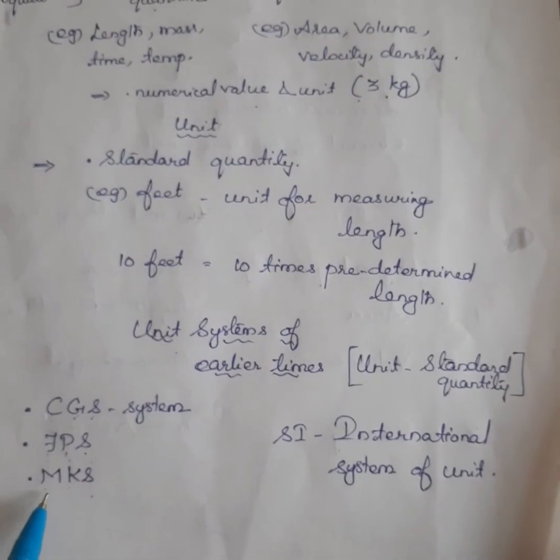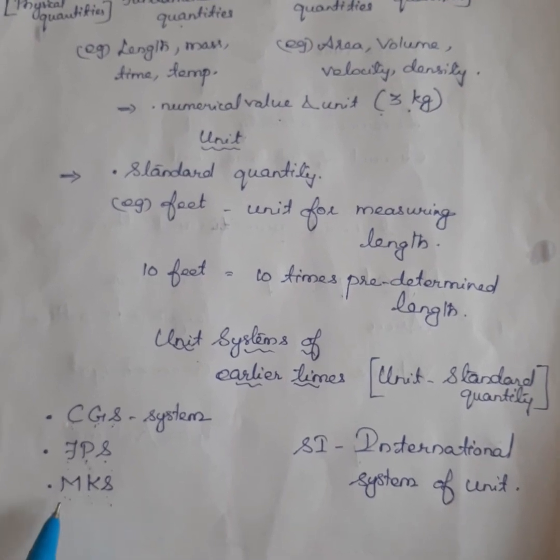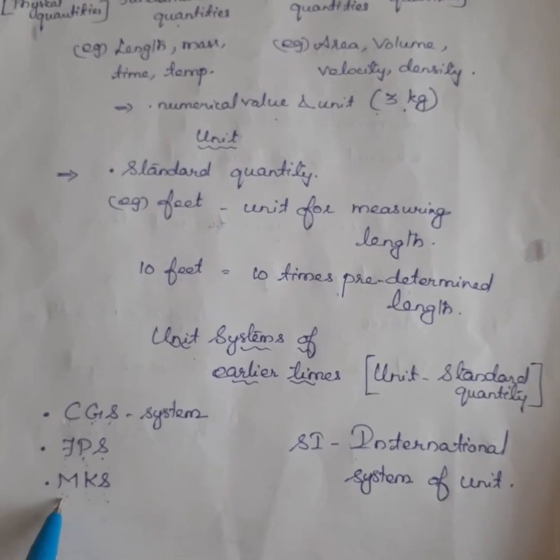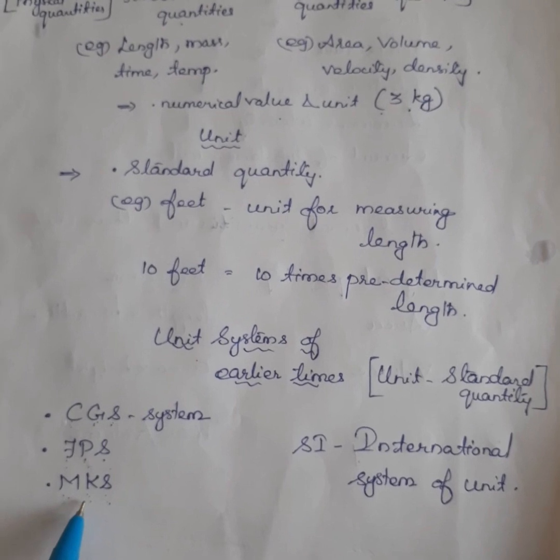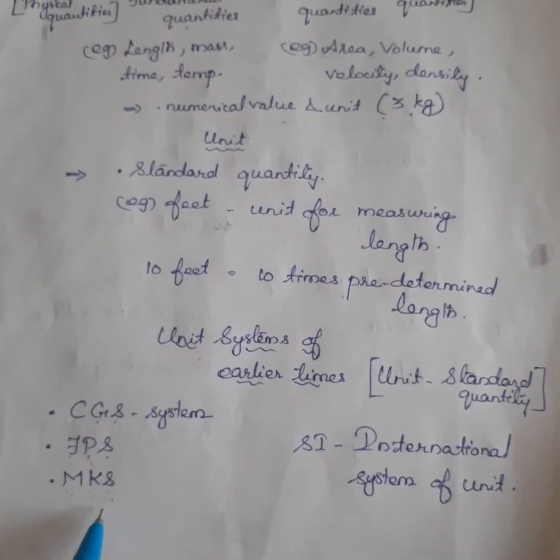Next, MKS: meter for length, kilogram for mass and second for time.